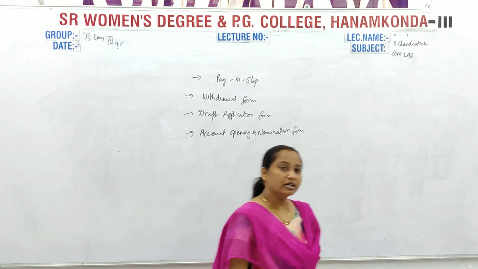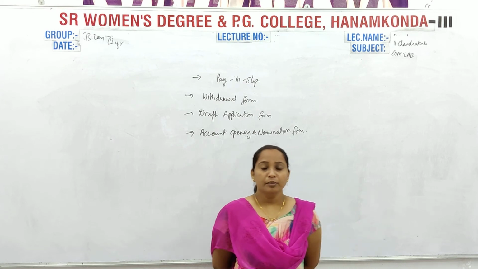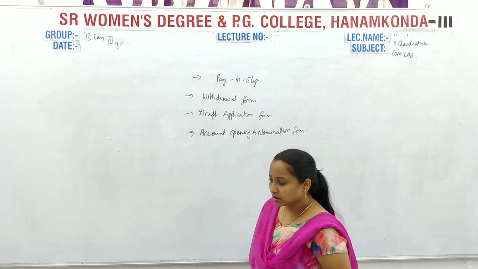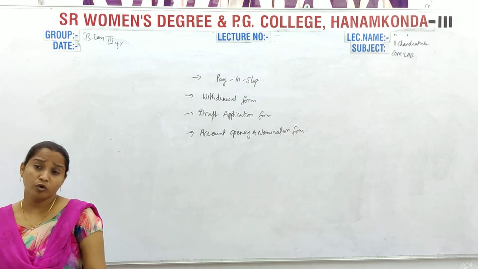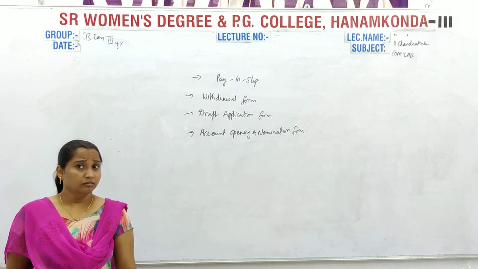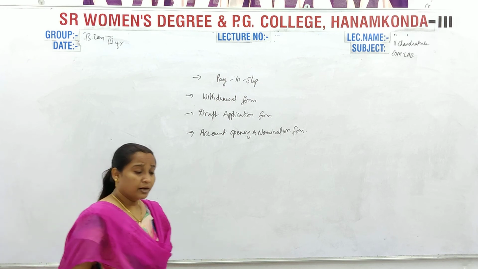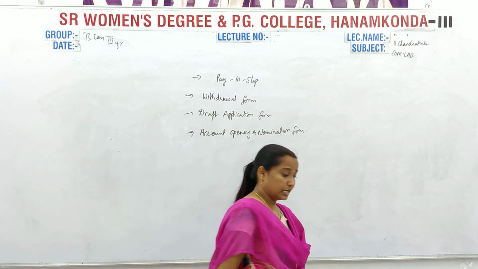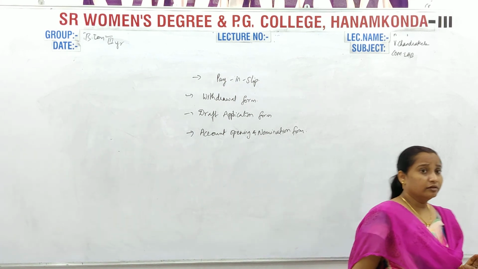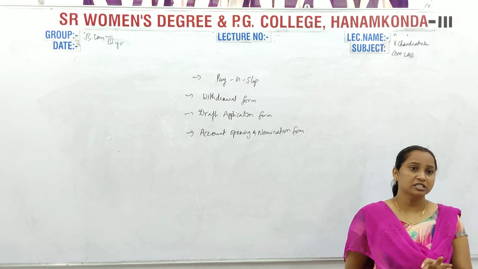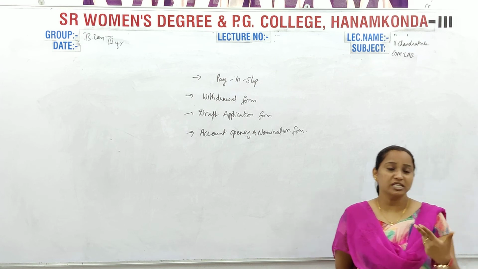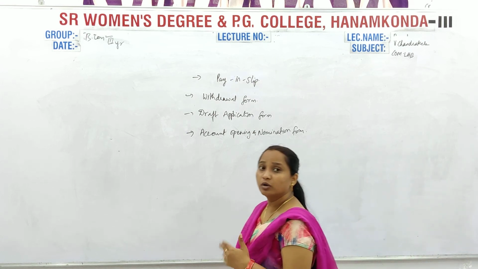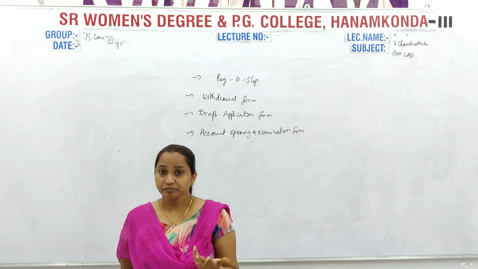That's the reason they take a current account, because tax will be calculated. In your savings account, if more amount is there, tax will be calculated. But if you take a current account, they will treat it as a business account, and the charges compared to a savings account will be a little bit different.